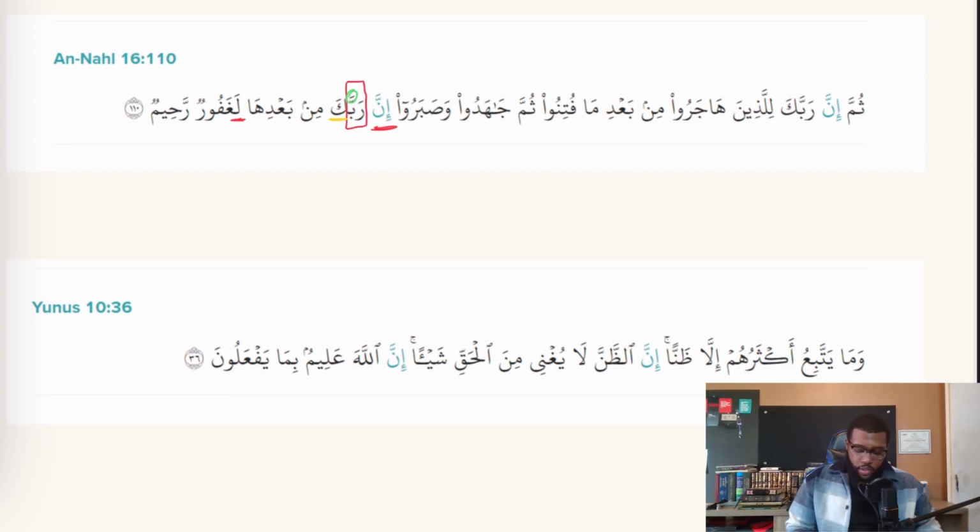So we see here in this next ayah, Inna al-dhanna la yughni min al-haqqi shay'a. Inna Allah alimun bima yaf'alun. So we know that al-dhanna is an ism because it has al at the beginning, and we see fatha at the end. So indeed, assumptions do not avail in any way against the truth. Inna Allah, right? So we already know that lafdul jalala is an ism. And we see a fatha at the end here because it's after Inna, right? Indeed, or certainly, Allah knows that which they do.